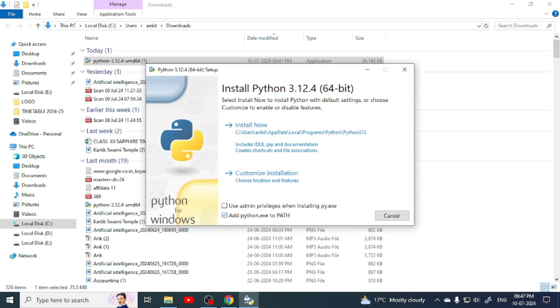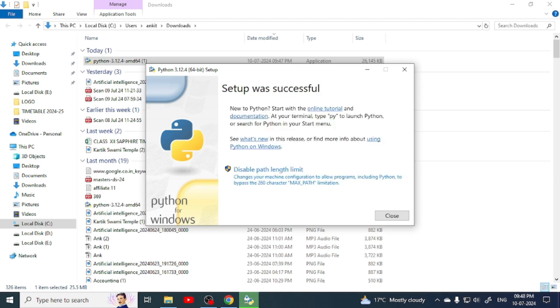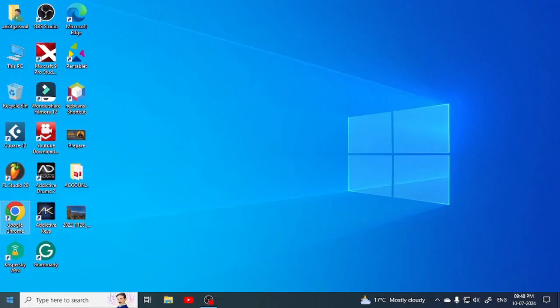At the bottom of the window there is an option, add python.exe to path, and after this click on Install Now. You must tick the add python.exe to path option, otherwise later on you will get an error that it has not been added to the path when we install Jupyter Notebook. So it is a must to tick that option, and after that the installation process will start. Now click on the close button once it is installed.